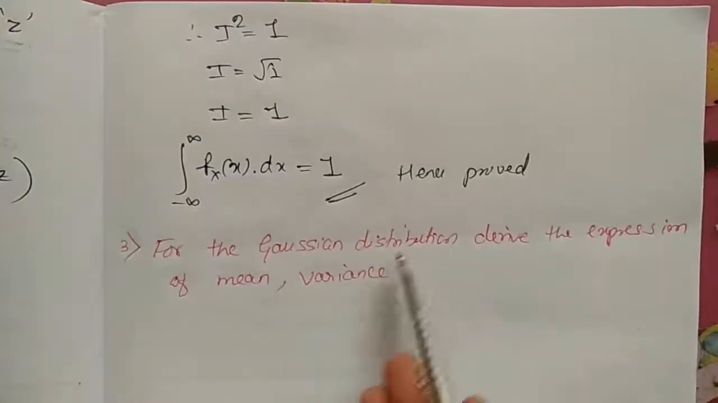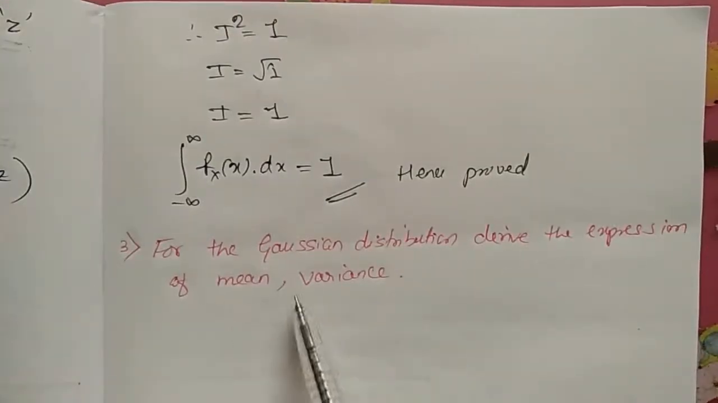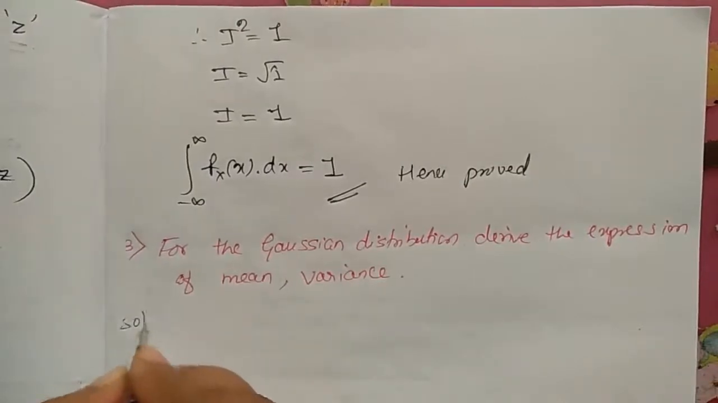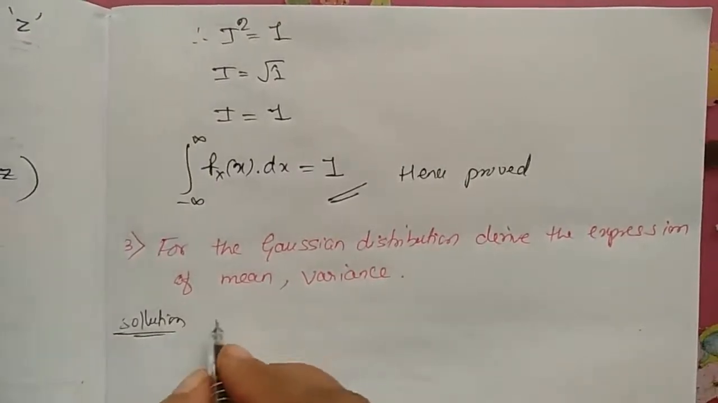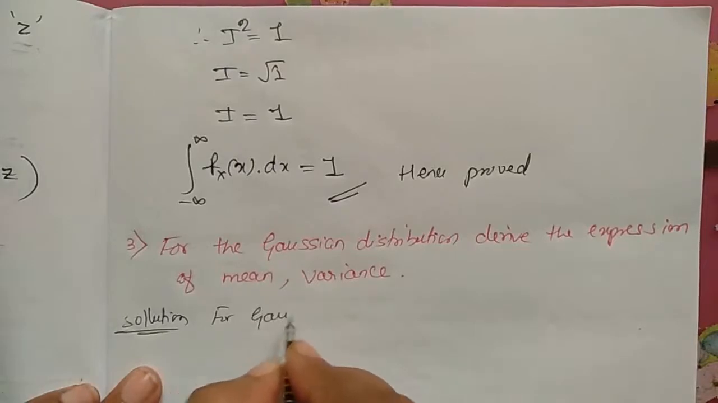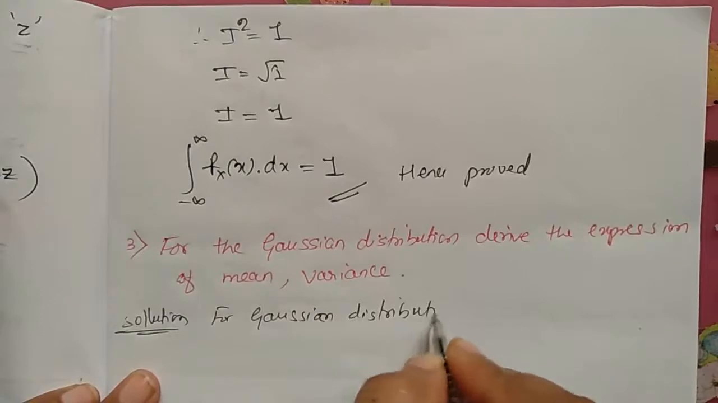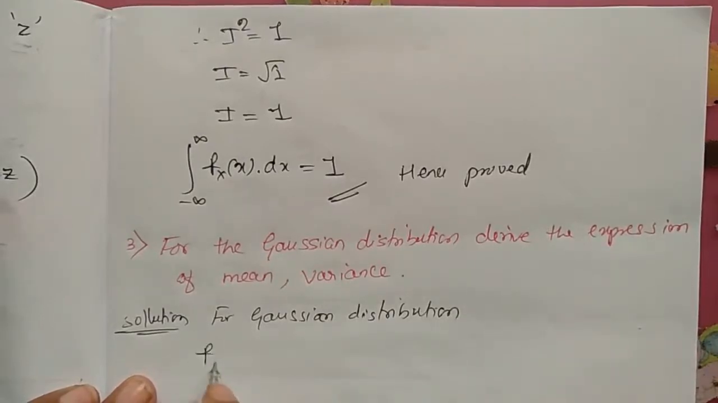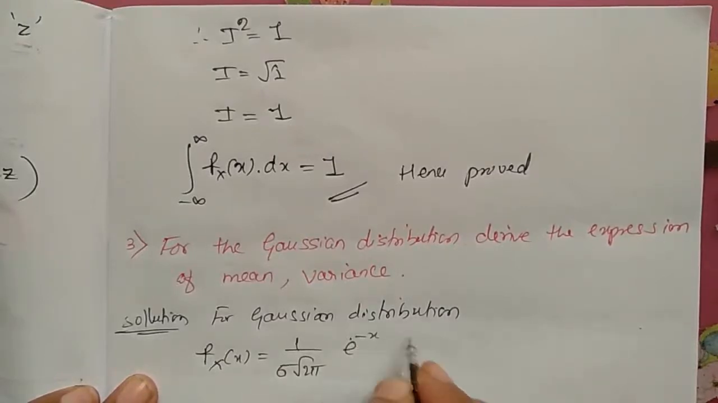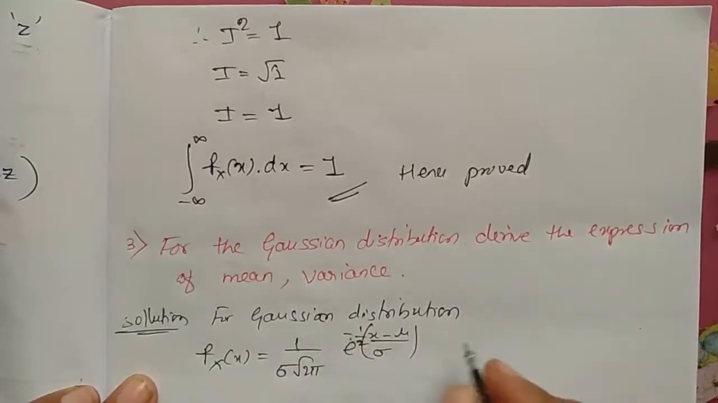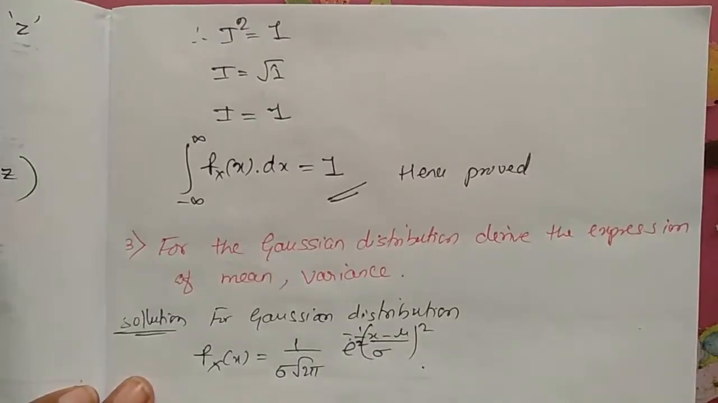So next question is, for Gaussian distribution, derive the expression of mean and variance. Solution. So we know that for Gaussian distribution, our fx of x is equal to 1 divided by sigma root 2 pi e power minus 1 by 2 whole square of x minus mu by sigma. So this is our equation for f of x.